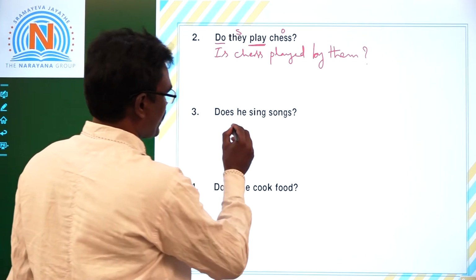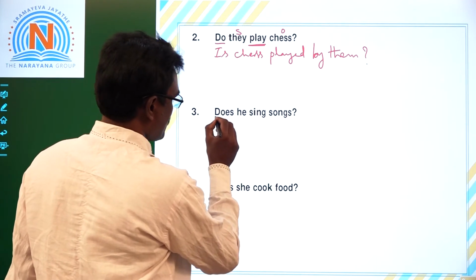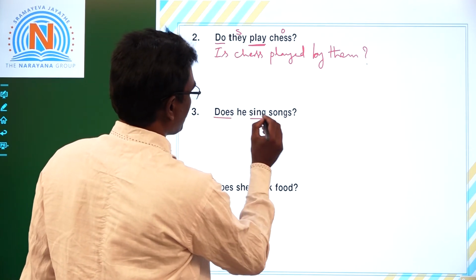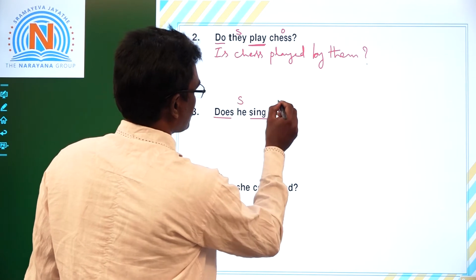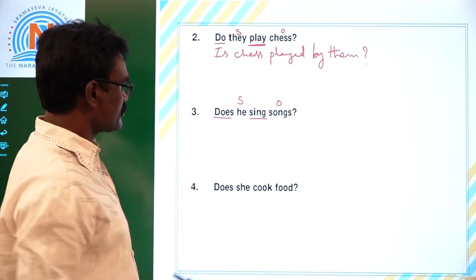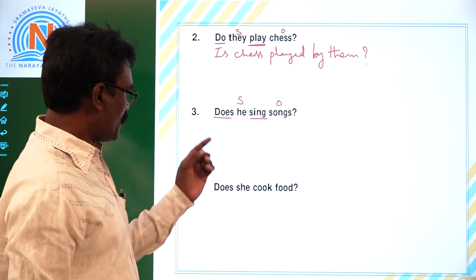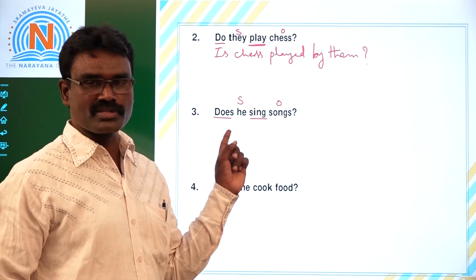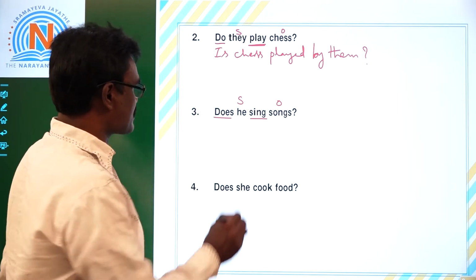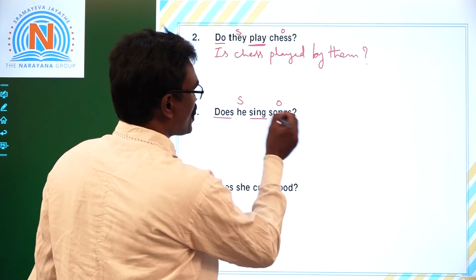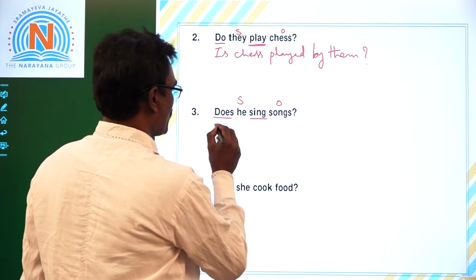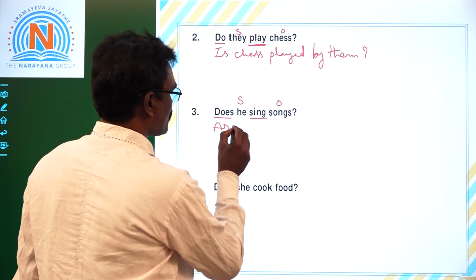Now third one. Does he sing songs? Children, see, does helping verb, sing main verb. So this is subject, songs, object. Now, present tense. When a question begins with do or does, that is present tense. Songs, object is songs, plural. So we should begin our answer with are.